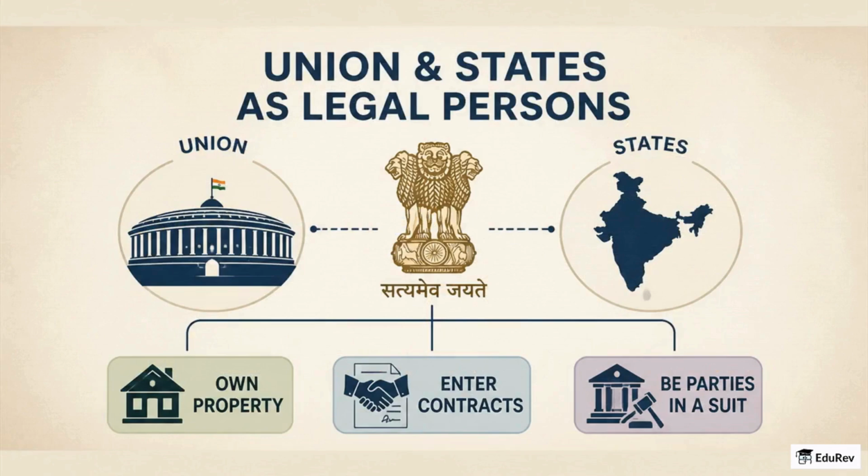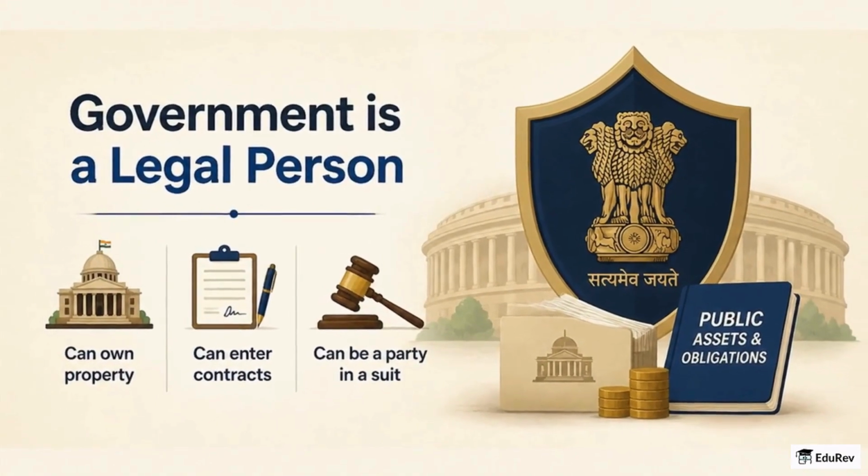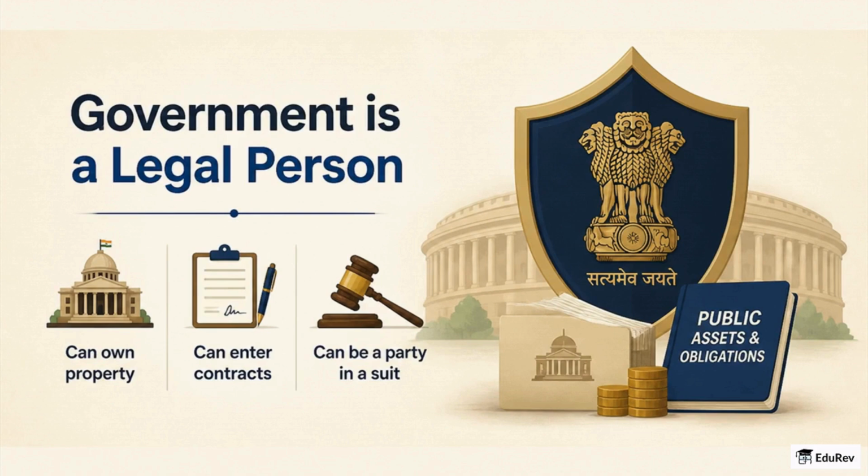First, think of the Union and each state as legal people, juristic entities that can own property, enter contracts, and be parties in a suit. That is the constitutional starting point. The Constitution treats governments like legal persons, so public assets and obligations can continue smoothly after it commenced.